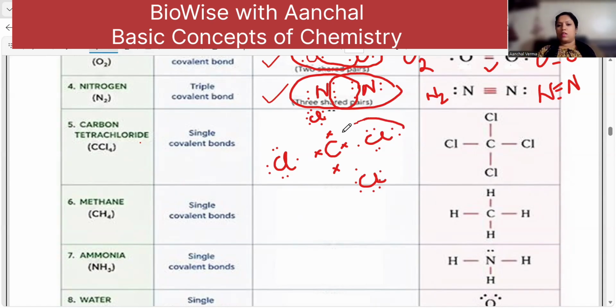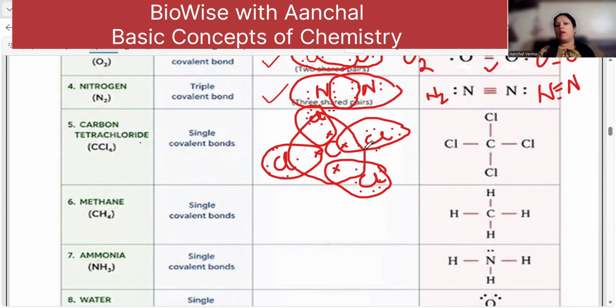Now this chlorine will take 1 from here. This chlorine will take this. So all chlorine are satisfied with 8 electrons. What about the carbon? The carbon will take 1 electron from each of the 4 chlorine, making it 8. So you have the formation of CCl4, carbon tetrachloride.